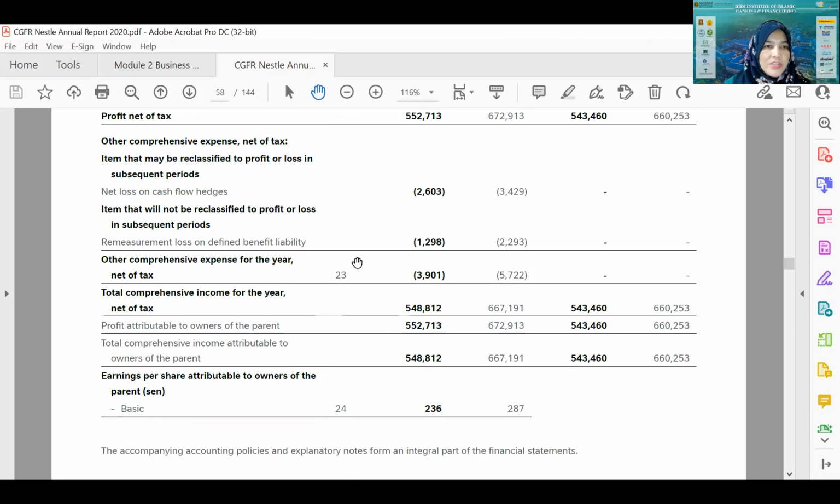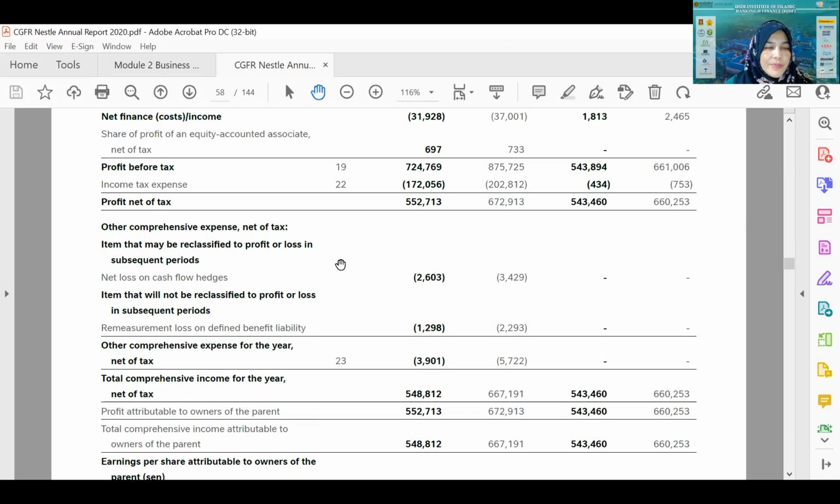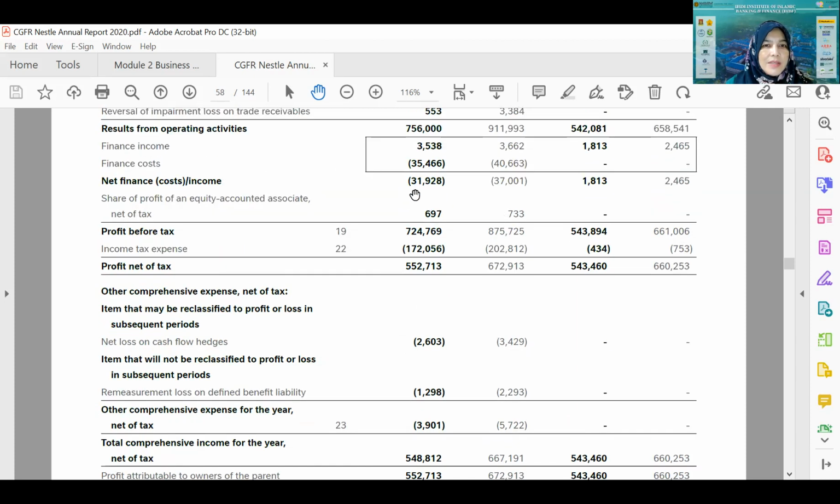Yeah, it is not actually available here, but it should be in one of the notes. In the notes it should be reported, the amount. Okay, this one. All right, this one here: share of profit of equity accounted associate. The amount is 697. It is added, right?